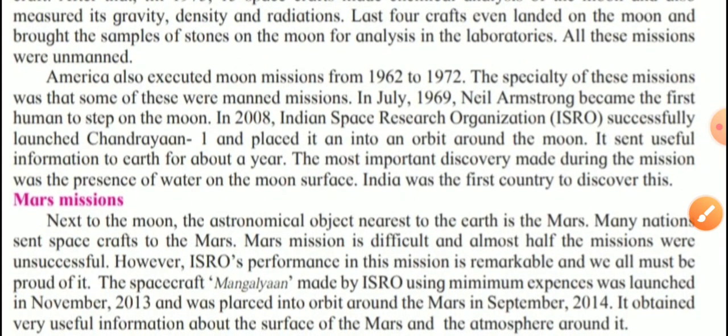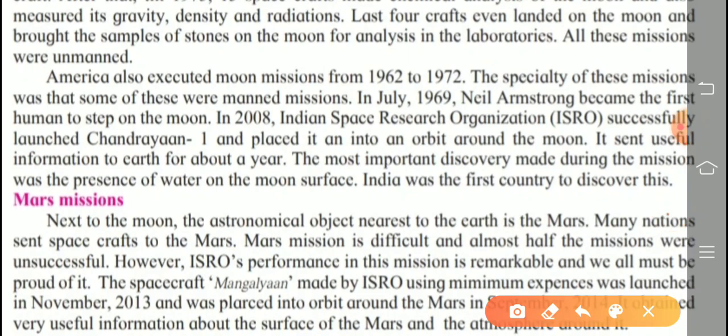Next, America also executed moon missions from 1962 to 1972, means 10 to 11 years. The specialty of these missions was that some of these were manned missions, means some persons, some scientists were sitting in these spacecraft and visited the moon.